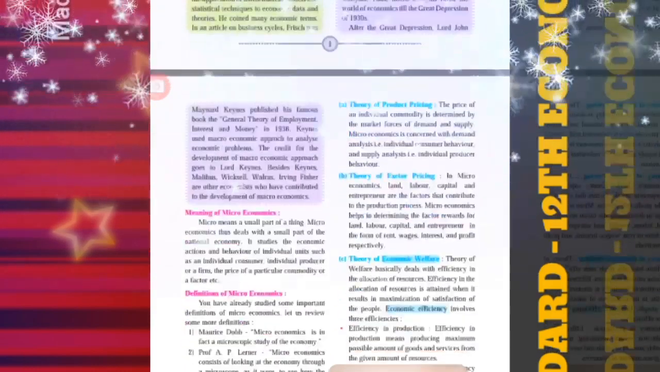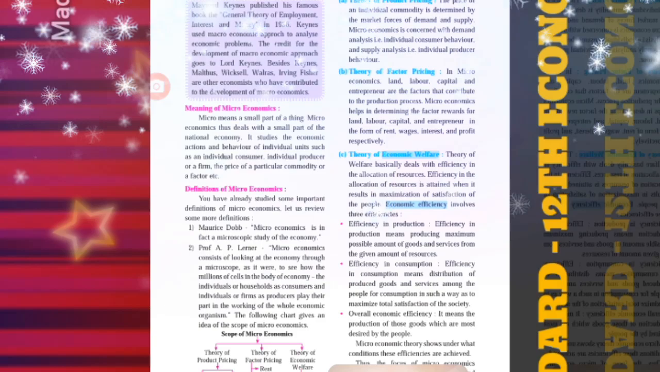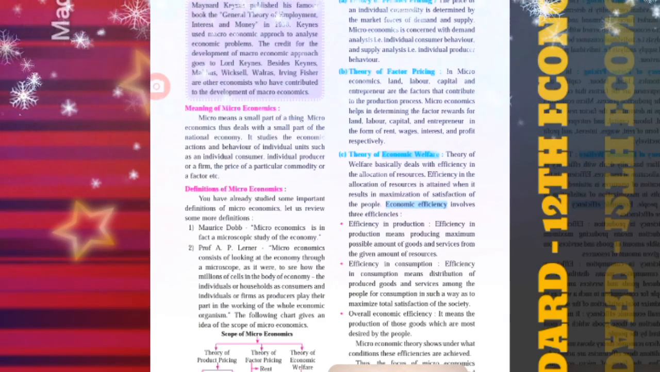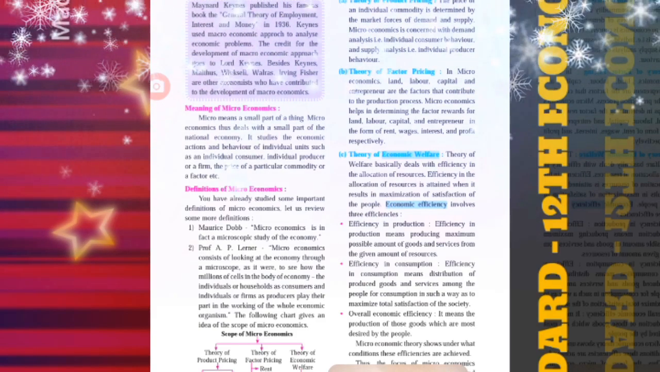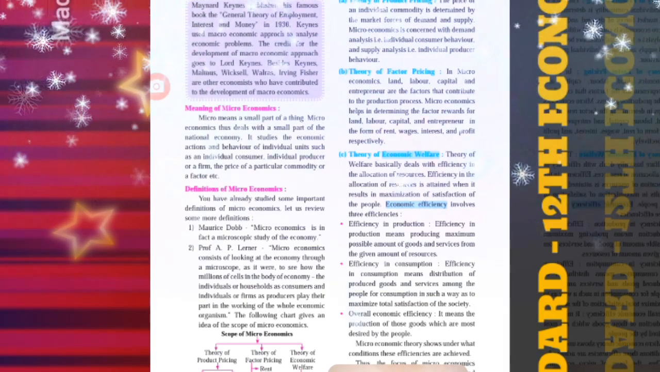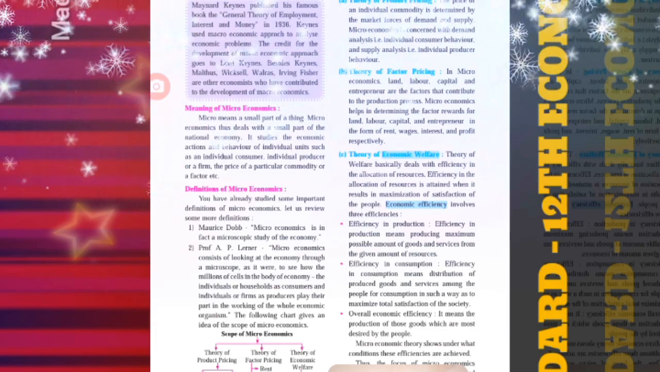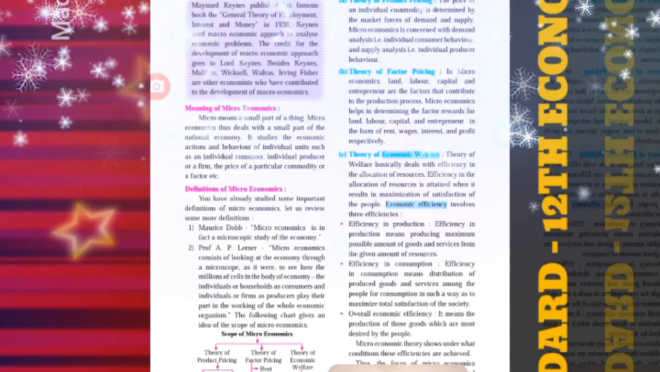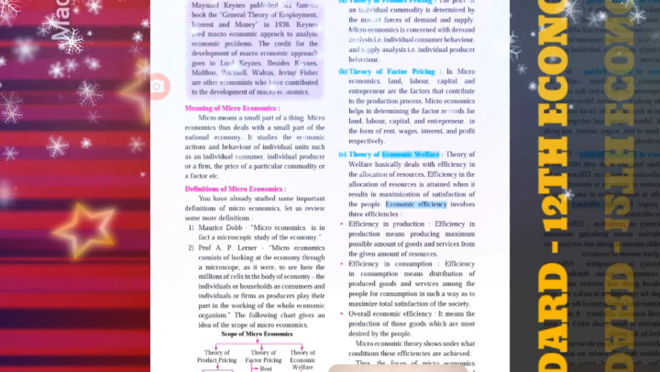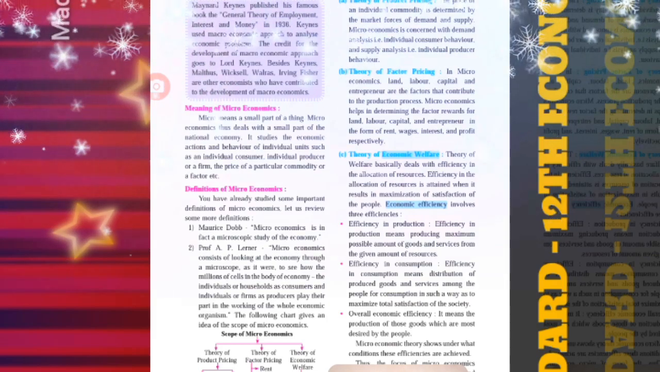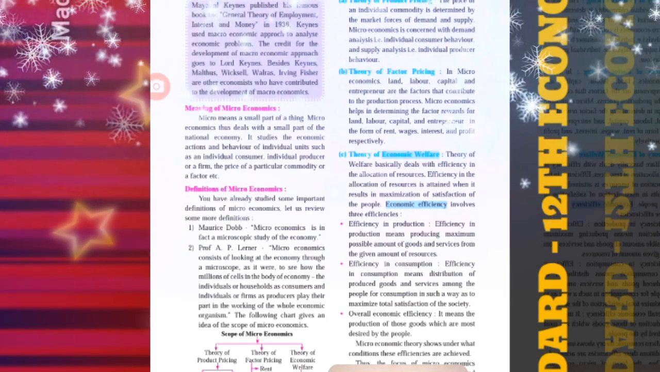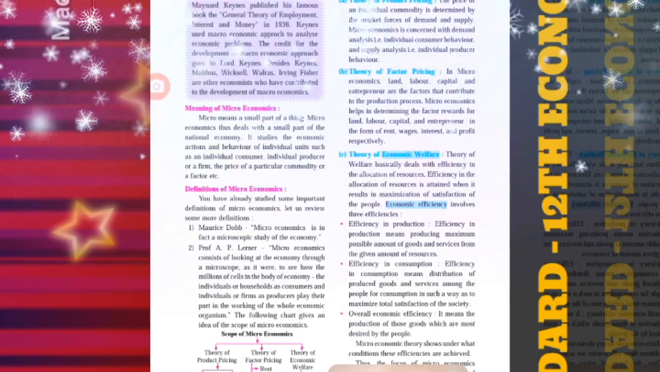We will understand the meaning of microeconomics. Micro means small part of a thing. Microeconomics deals with a small part of the national economy. It studies the economic actions and behavior of individual units, such as an individual consumer, individual producer or a firm, the price of a particular commodity or a factor, etc.